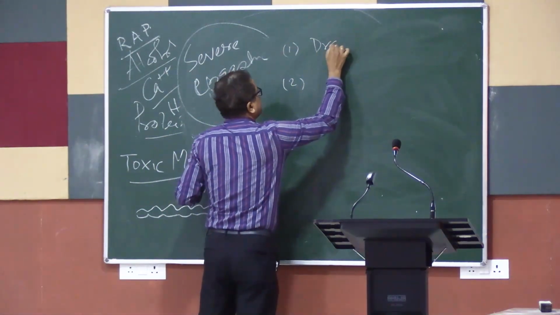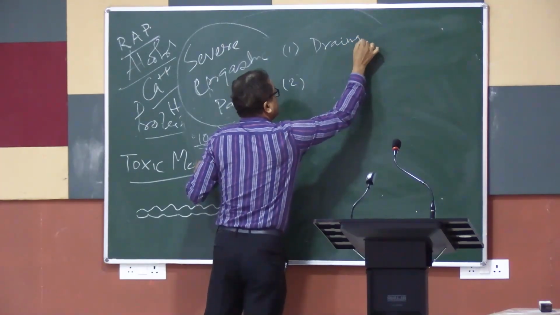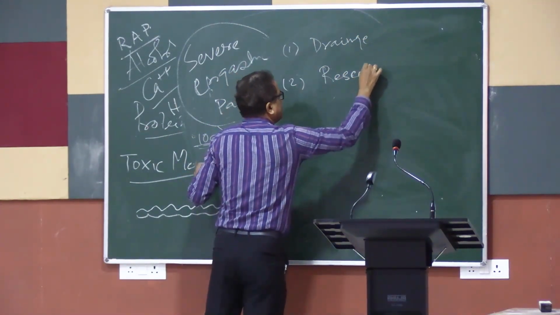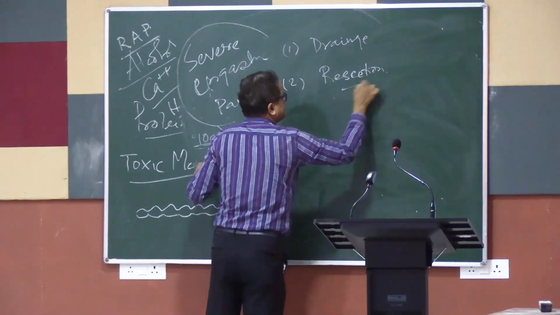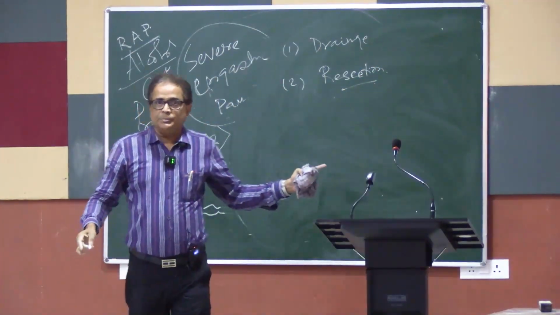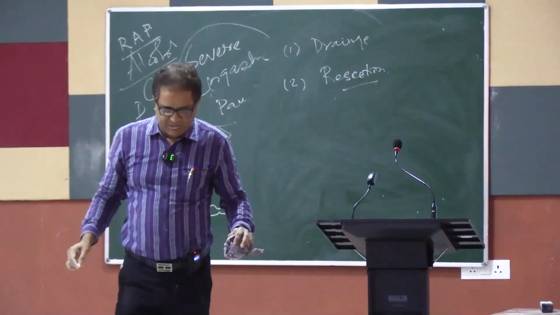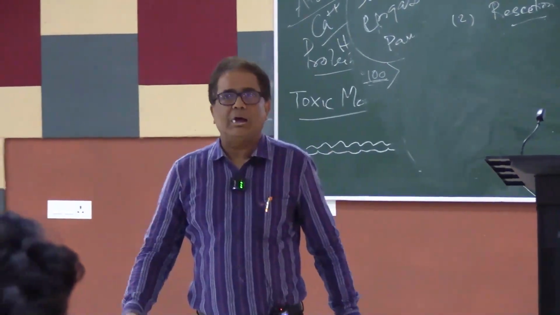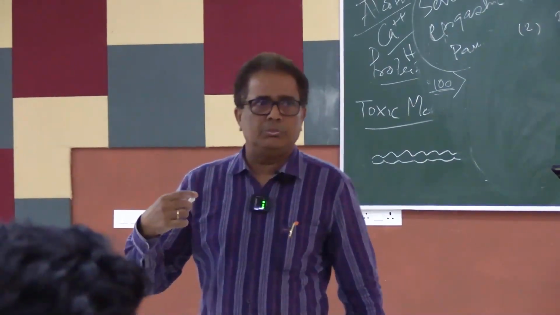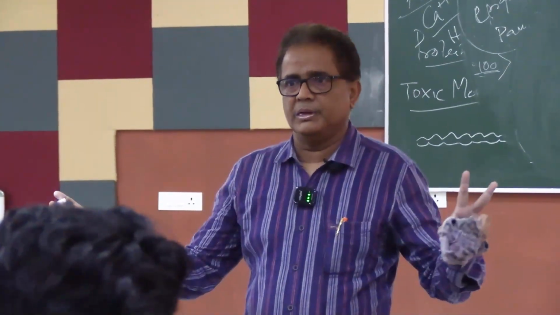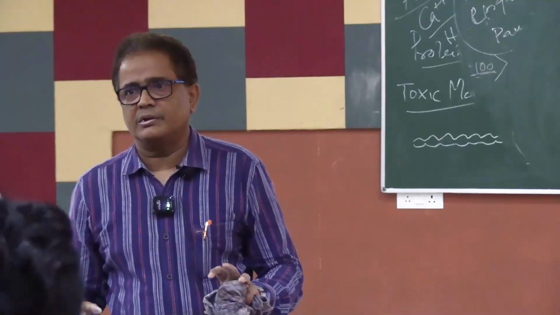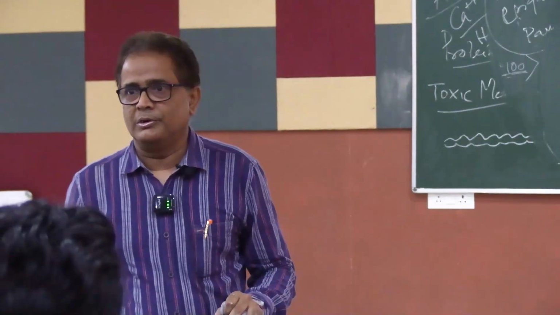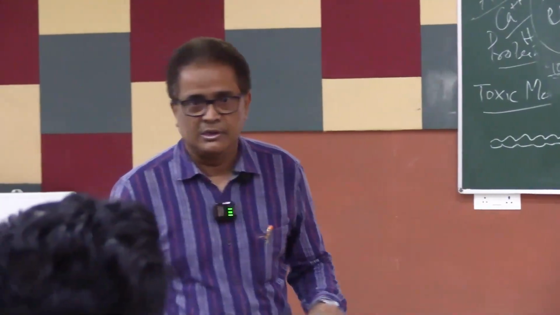One is drainage, the other one is resection. These two types of surgery. These surgeries are always named after some gentlemen, so you will have to remember. But if you cannot remember the name, at least if you can describe what is being done, that is good enough. You don't have to remember those colonial hangover names that have been imposed on us.